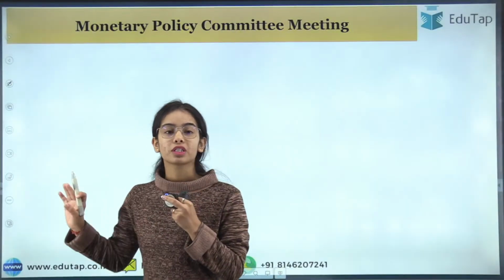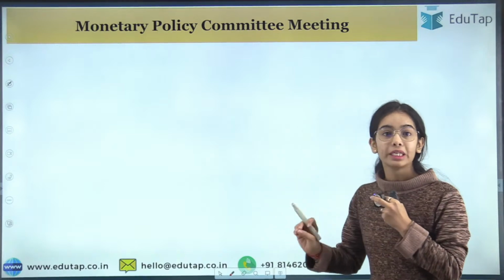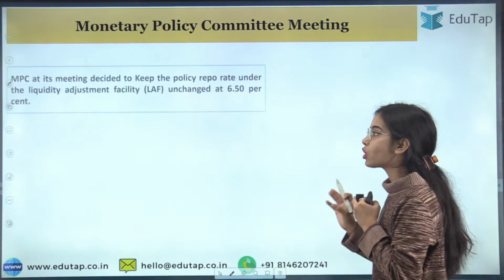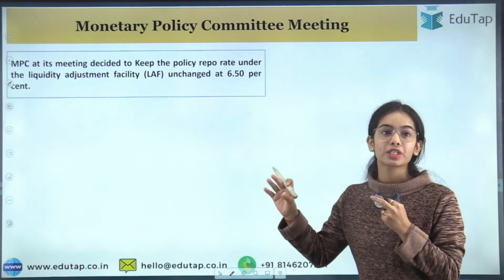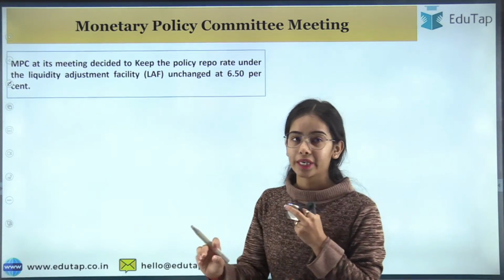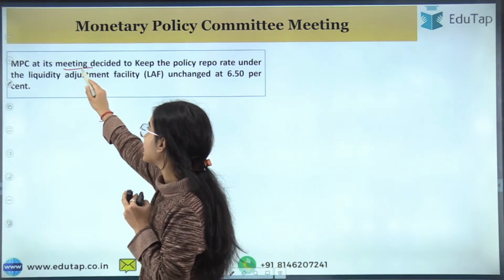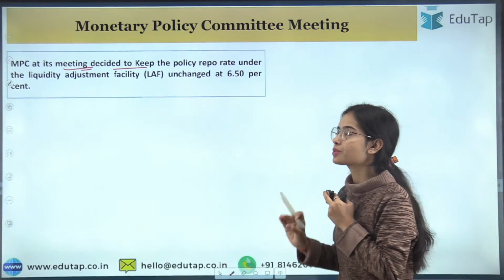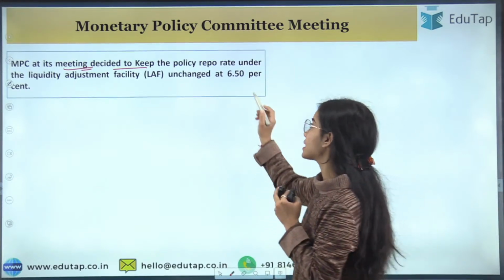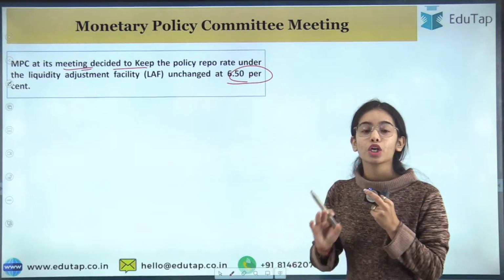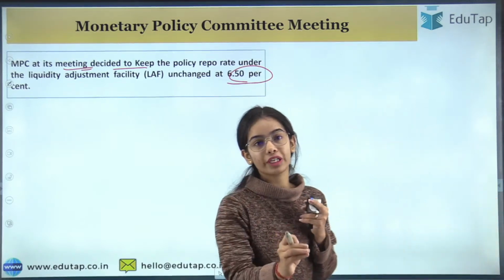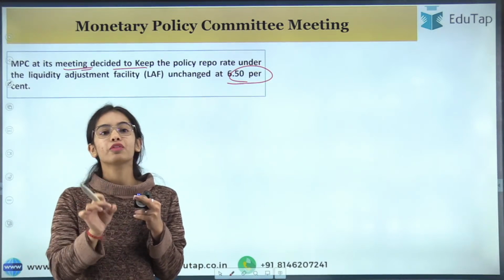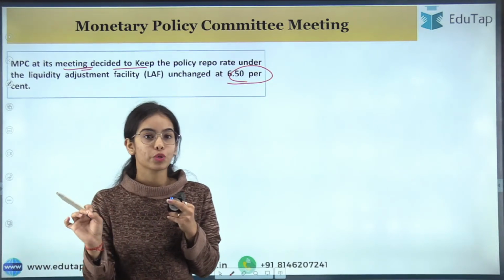Now, starting with the Monetary Policy Committee meeting. The meeting has happened and the stance of the RBI is the same. The Monetary Policy Committee is not changing the repo rate. That means the MPC at its meeting has decided to keep the policy repo rate under the liquidity adjustment facility unchanged at 6.50%. The Reserve Bank of India's Monetary Policy Committee has decided that the repo rate will remain unchanged at 6.50%.